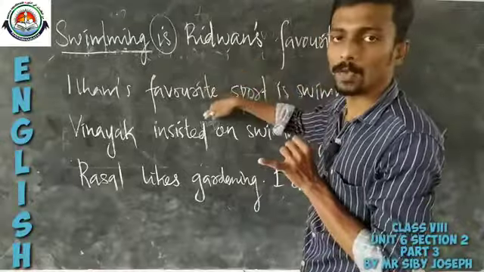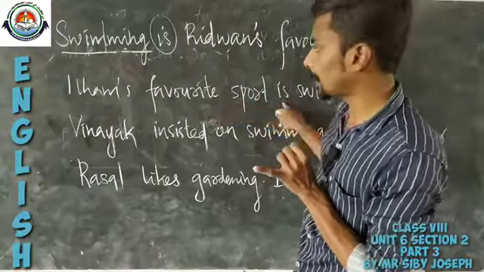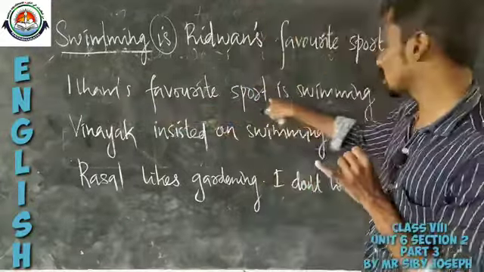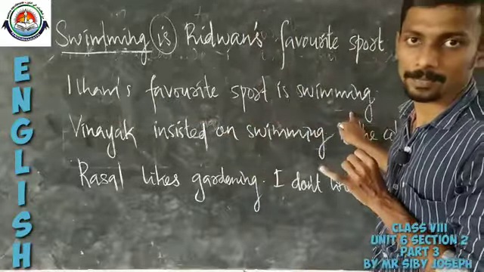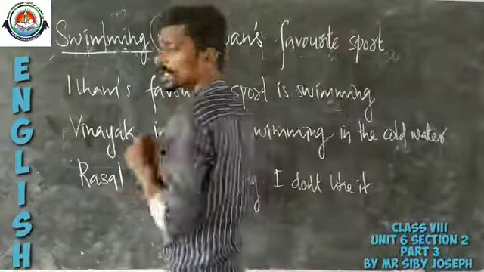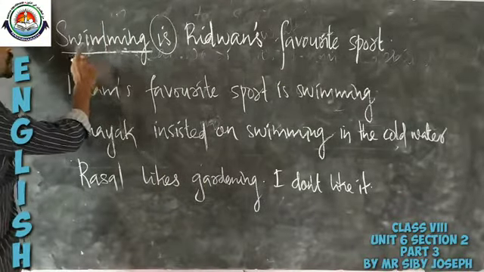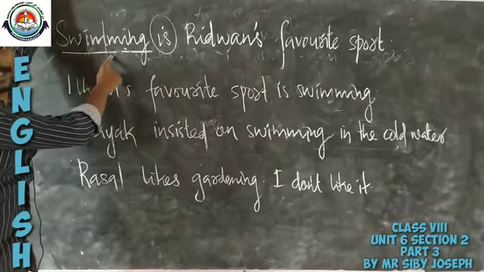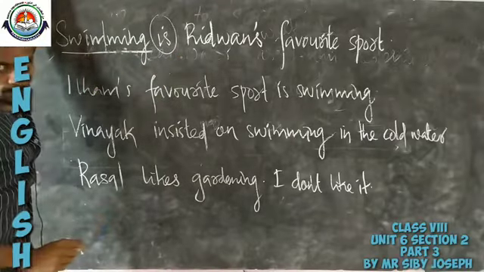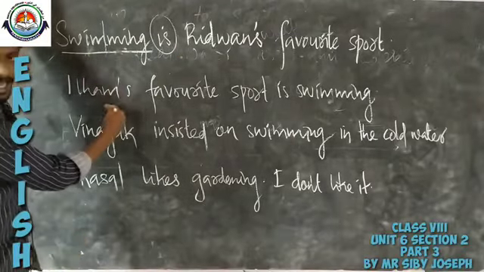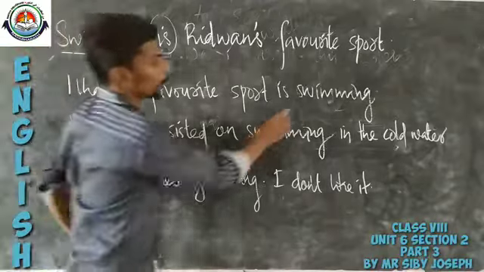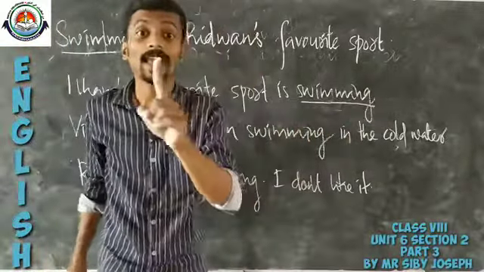Now we are moving on to the next example. Ilham's favorite sport is swimming. What is the difference here? In the first example, swimming is used as the subject of the sentence, and in the second example, swimming is used as a complement.